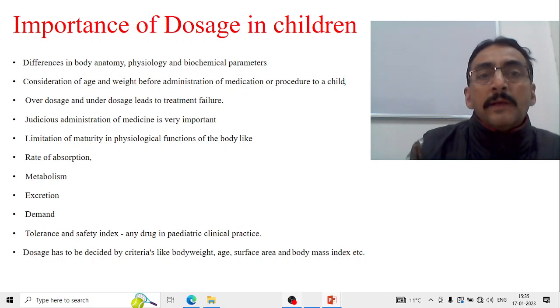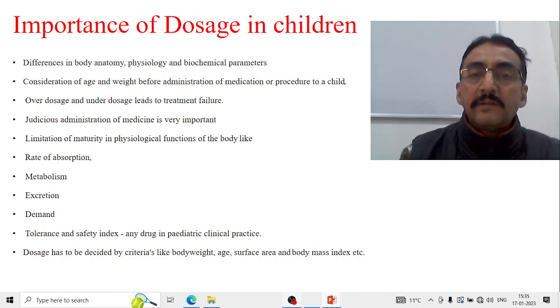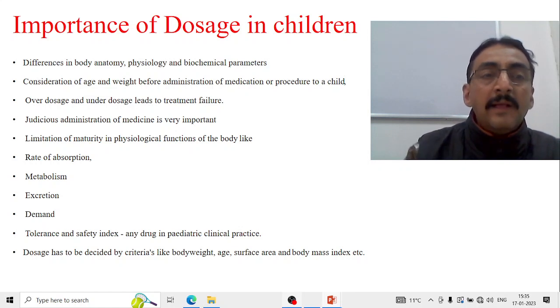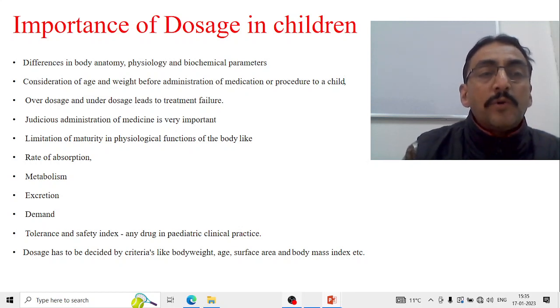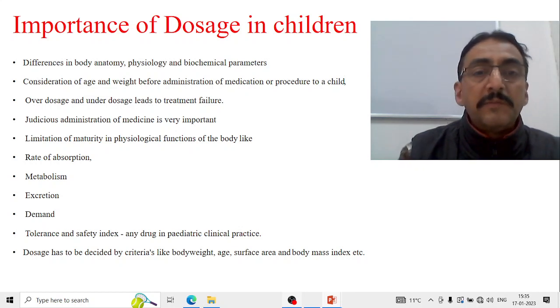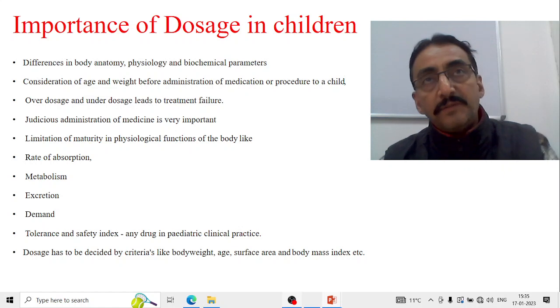Now, dose calculation in children compared to adults is very important because there is a difference in body anatomy, physiology and biochemical parameters in children as well as adults. Consideration of the age and weight before administration of the medication or the procedure in a child is a must, because overdosage and underdosage both lead to treatment failure. Judicious administration of the medicine is very, very important.